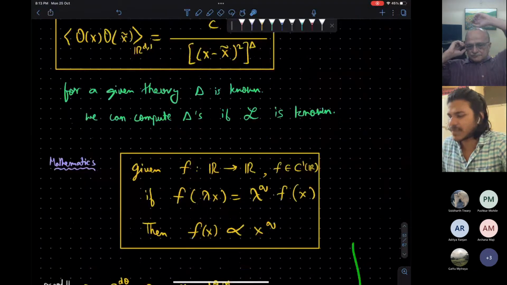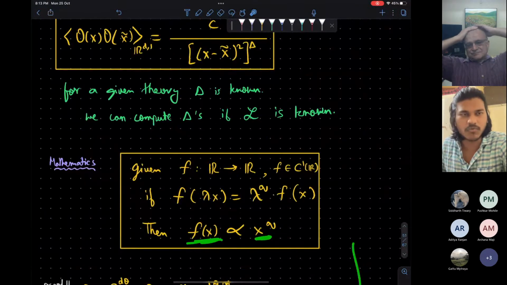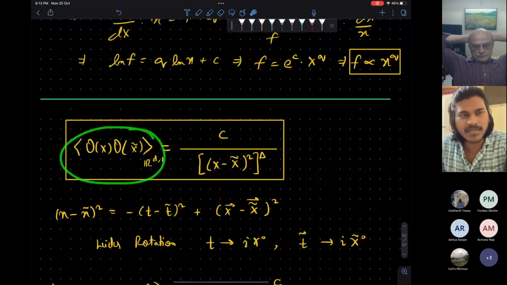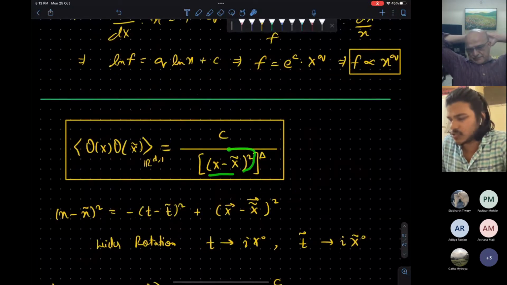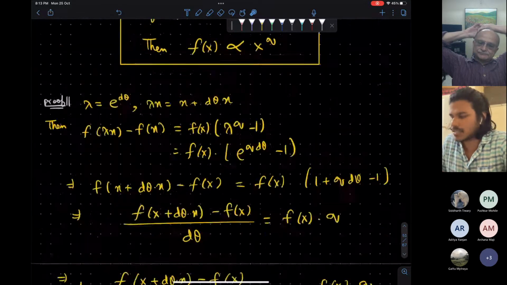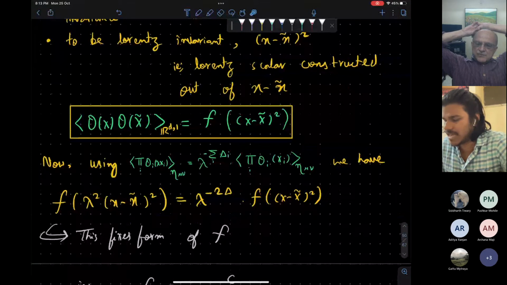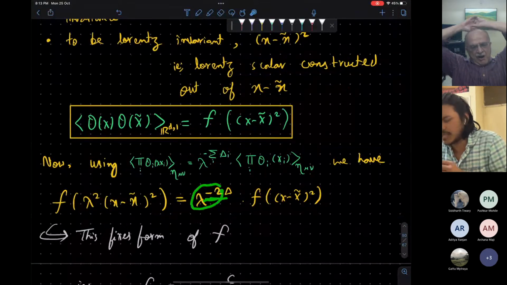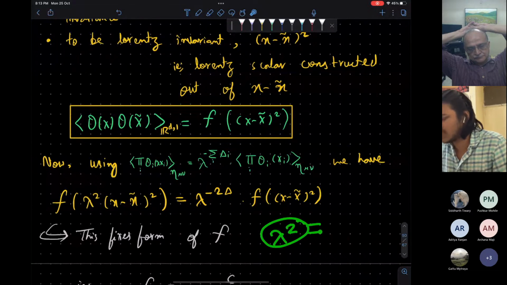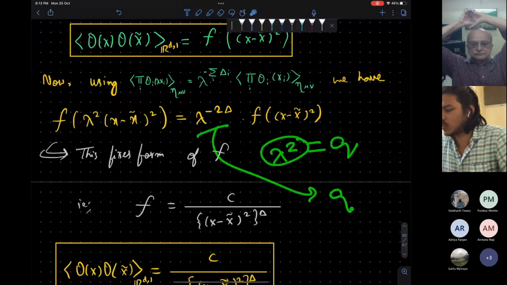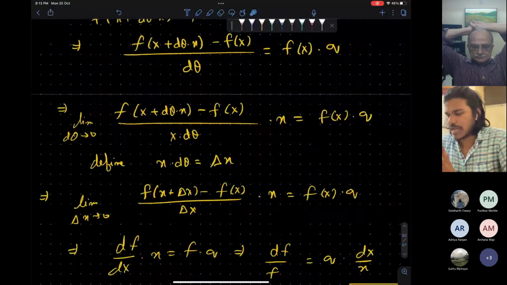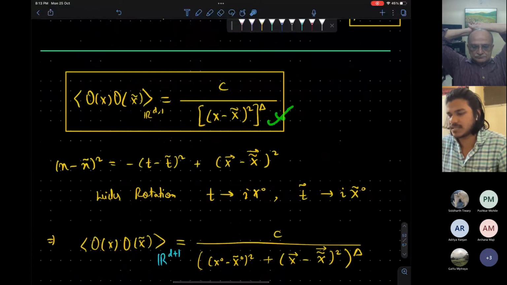By doing this, you can show that this f(x) is proportional to x to the power q. So from here we see that this function is proportional to 1 upon, this was my y power minus delta, because here this proportionality thing was, we had lambda to the power 2, redefined as some q, then this is like the q power minus delta, the q which was appearing here. Okay, so I showed that this 2-point correlation function is this.